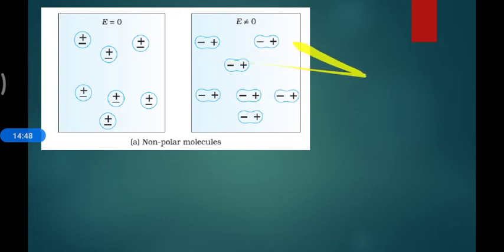So if we are applying the field from this to this direction, then these are the sides. The left side of your screen has the negative charge, attracted towards the negative side, and the right side of your screen will be the positive charge. You can see that each and every molecule is likewise, positive, positive, positive, negative, negative, negative.